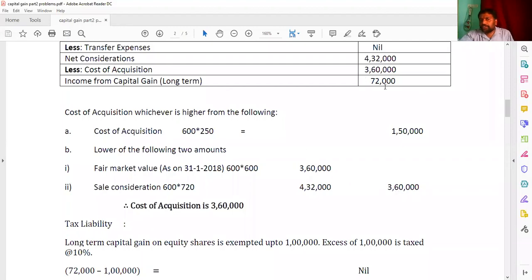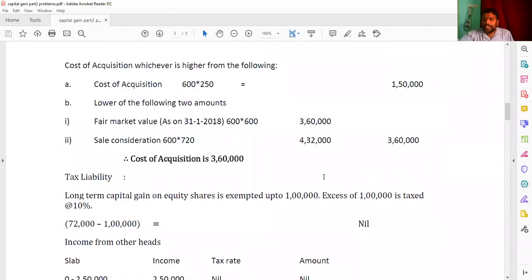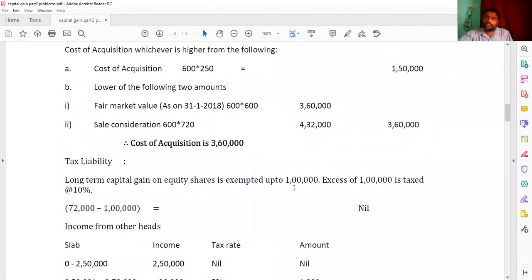It will be subtracted. Then you're getting here the long-term capital gain as 72,000. And while calculating the tax liability, the long-term capital gain on shares is exempted up to 1 lakh. So here the 72,000 he had, 1 lakh is an exemption. Therefore, the taxable amount is nil. Tax also nil on long-term capital gain.